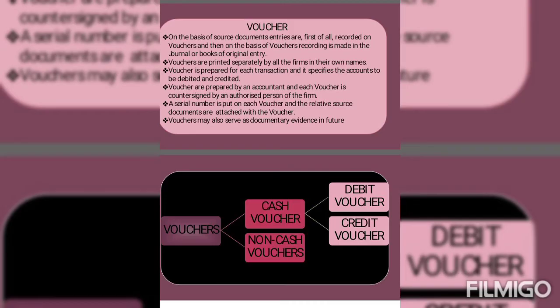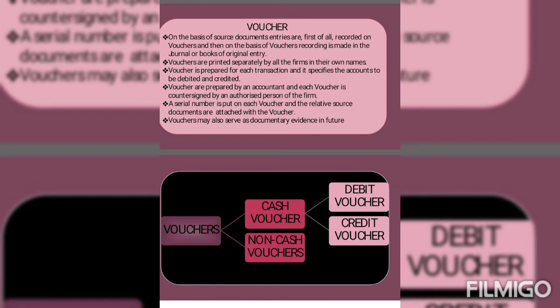Next is vouchers. See, vouchers are different from source documents. Source documents are the proof of the transactions, but we never record our transactions in the books on the basis of source documents. We prepare vouchers from source documents, and then vouchers are used to record entries in the books of accounts. So it means vouchers are prepared from source documents and entries are recorded from vouchers.